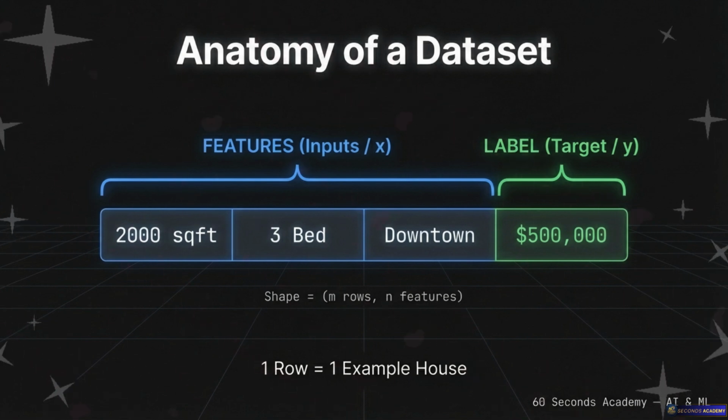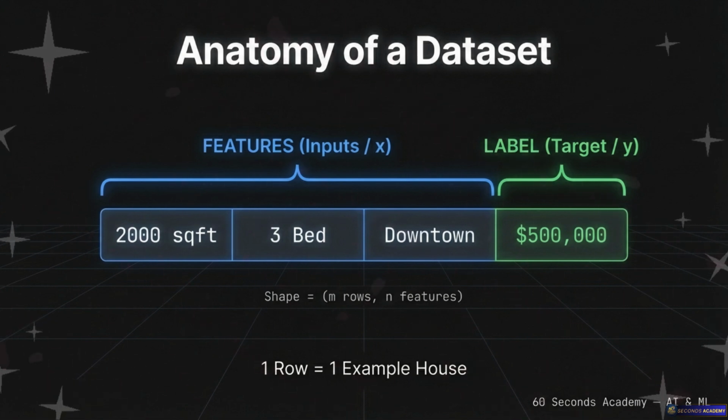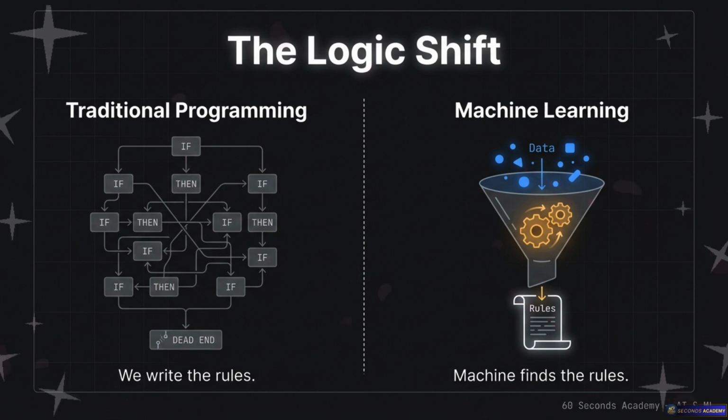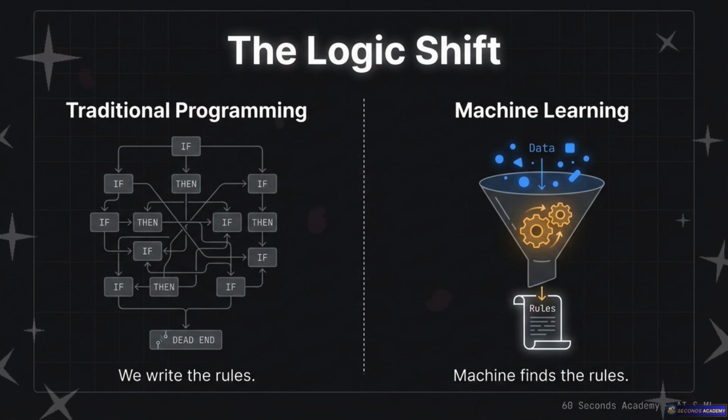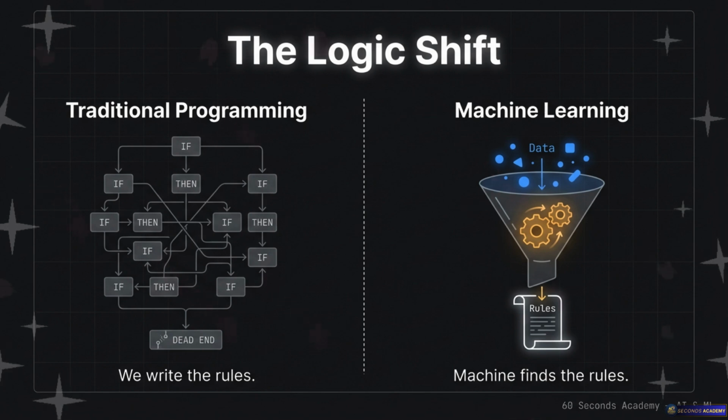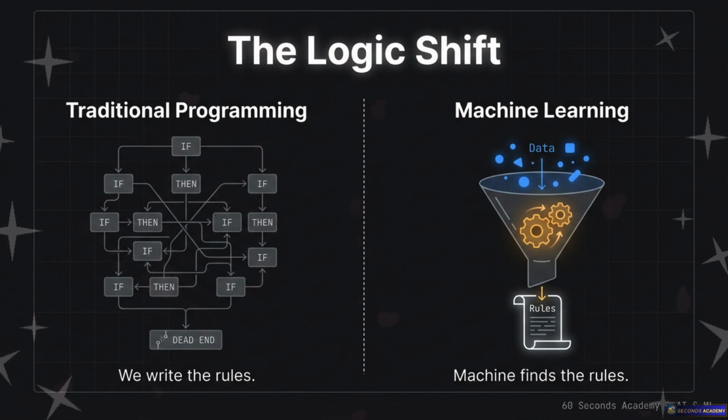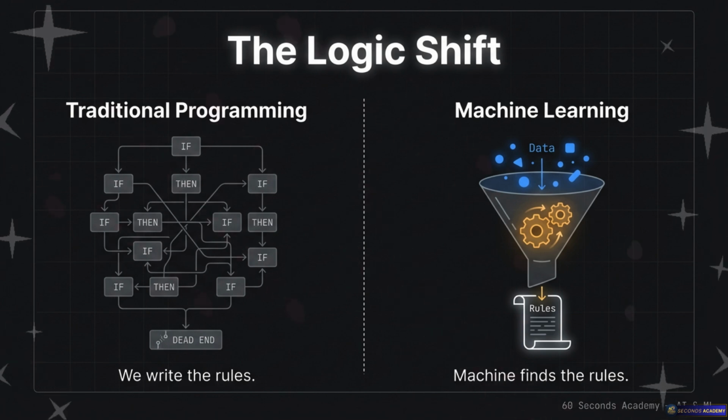Right. But as someone who knows traditional Python programming, how does the computer actually structure that? Normally, I'd just write an if statement, like if square feet == 1,000, price = 50 lakhs. Why don't we just do that? Well, because the real world is incredibly messy. You can't capture it with if statements. It's really variable. Exactly. What if it's 999 square feet?